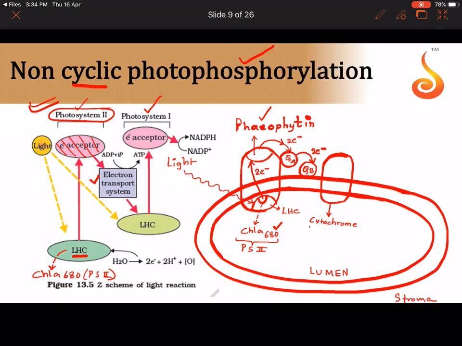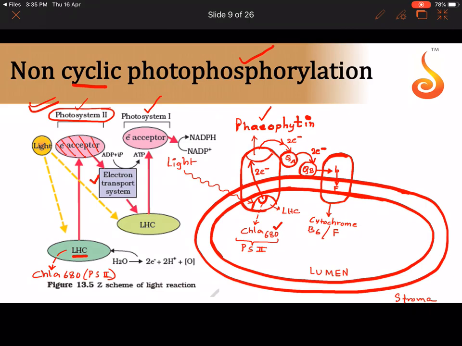It is referred to as cytochrome B6 and F complex. Cytochrome B6 and F. So this plastoquinone B will give its electrons to the cytochrome B and F. So first it gives to B, and then B passes it on to F, cytochrome B and F. And very, very important is when 2 electrons are passing through this particular complex, that is cytochrome B and